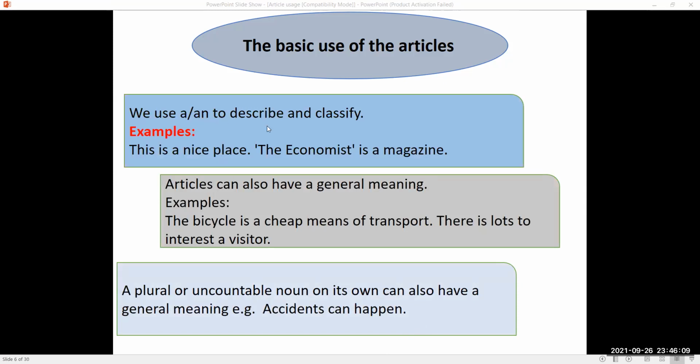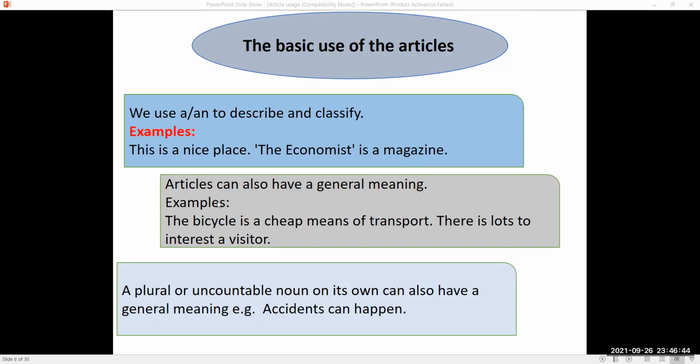We use a or an to describe and classify. For example, this is a nice place. So talking about the place, we are classifying what kind of place it is. This is a nice place. The Economist is a magazine. The Economist is the name of an international magazine. So we are going to classify it. The Economist, what is it? It is a magazine,